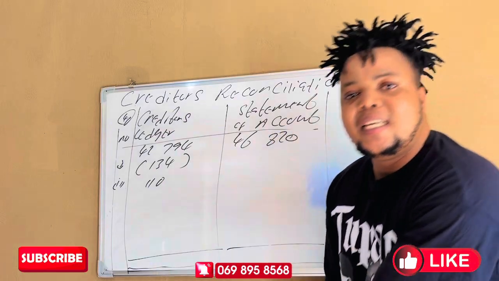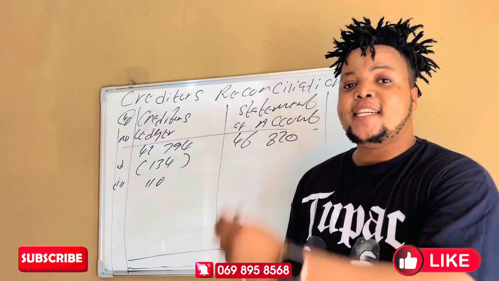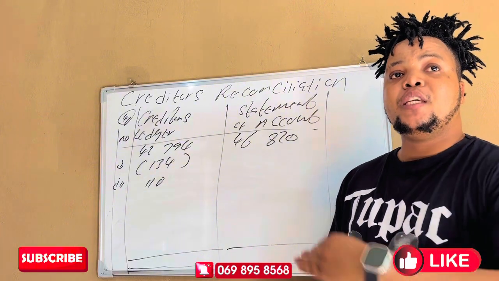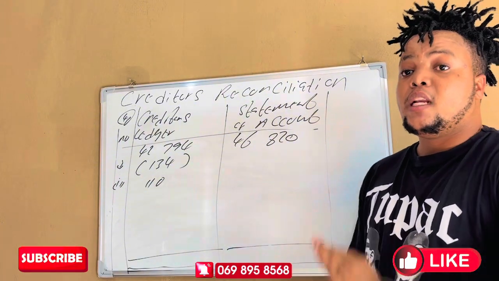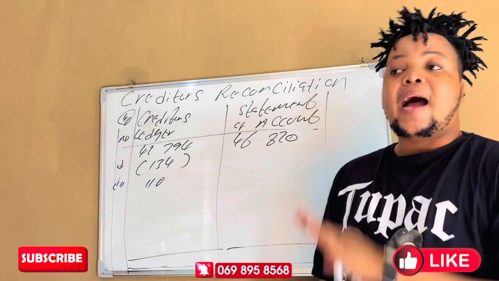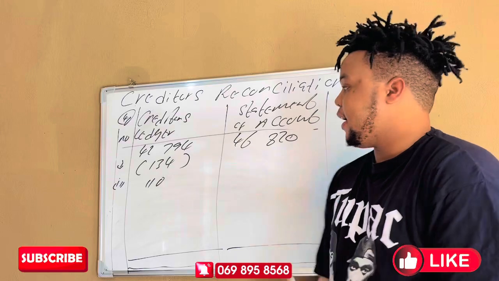An invoice increases the debt. So this 110, we are adding it again because we want the amount to be equal to the amount that we bought from the supplier. It's an invoice, and we recorded an amount which is understated. So we need to find the difference and add again.